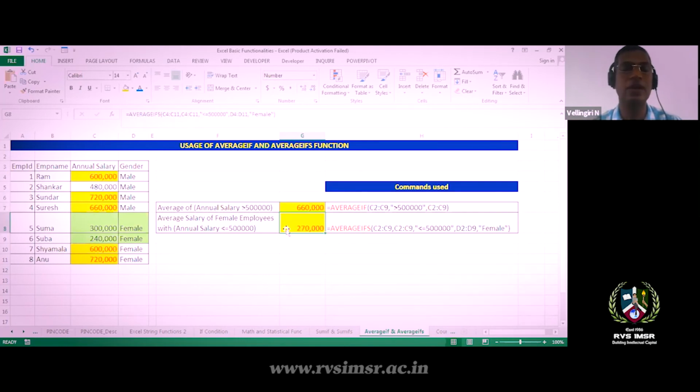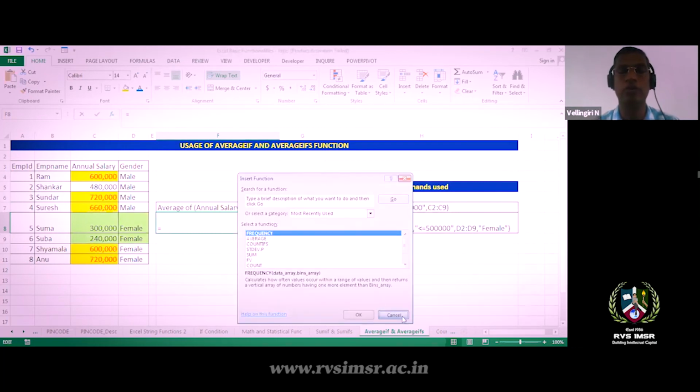Okay, next scenario, it is simple. That is the average salary of employees who are getting less than or equal to 5 lakhs and who are female. It is similar to what we did with the SUMIF command; this is how the AVERAGEIF command works. I'll show you what the command looks like.